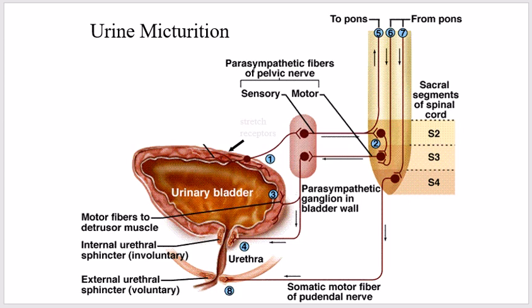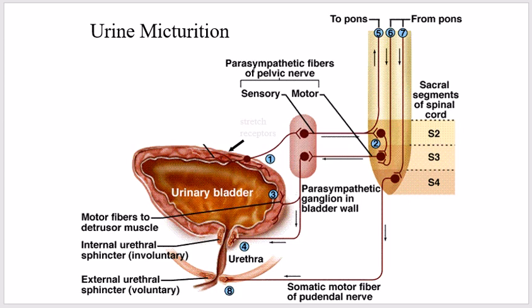The principal nerve supply of the bladder is by way of the pelvic nerves, which connect with the spinal cord through the sacral plexus, mainly connecting with the cord segments S2 and S3, which you can see in this figure.